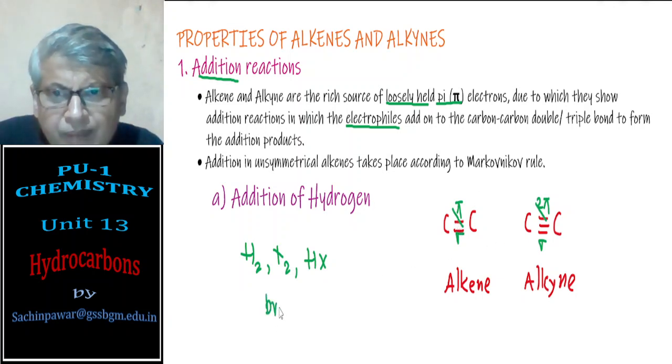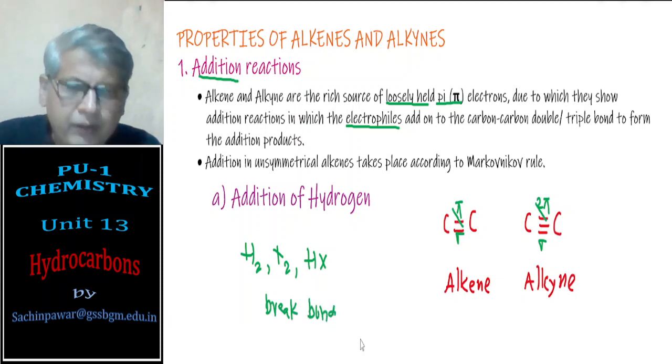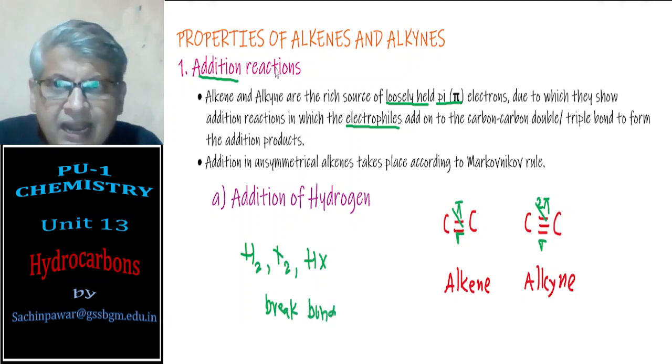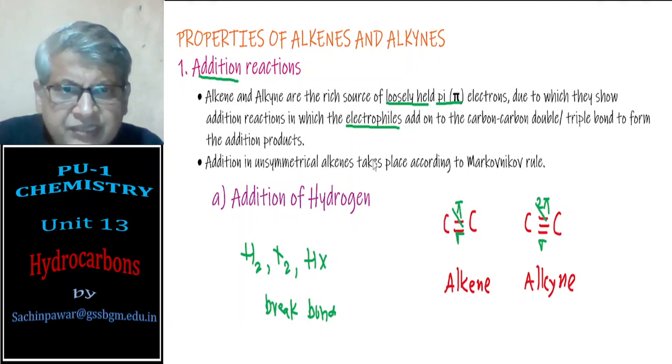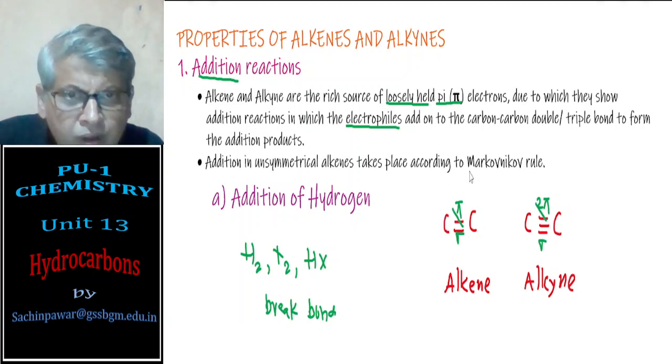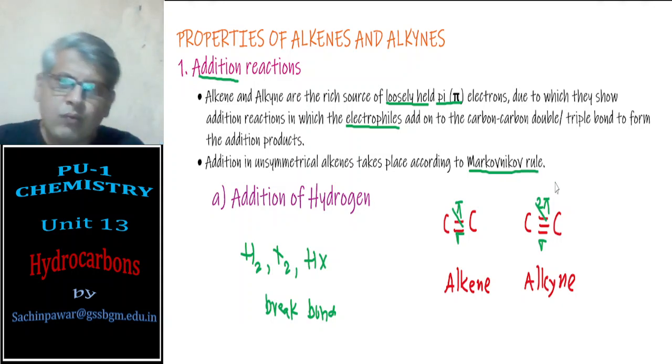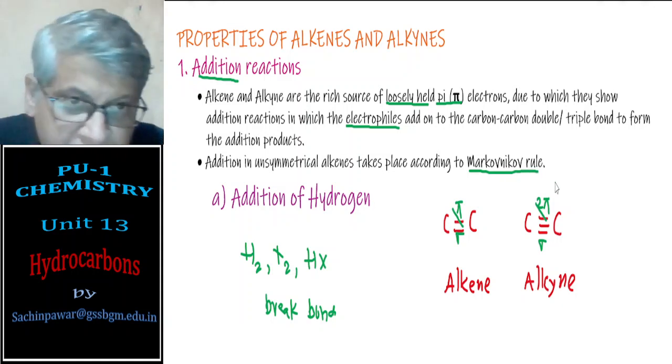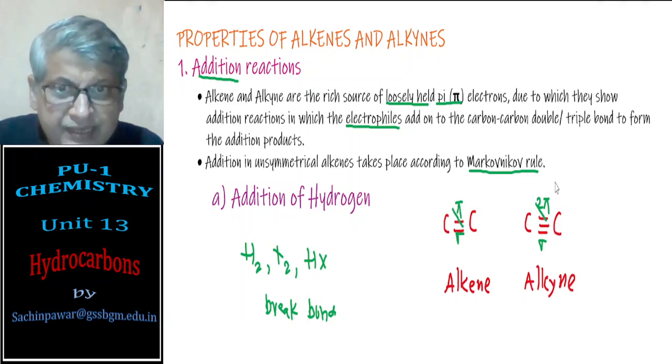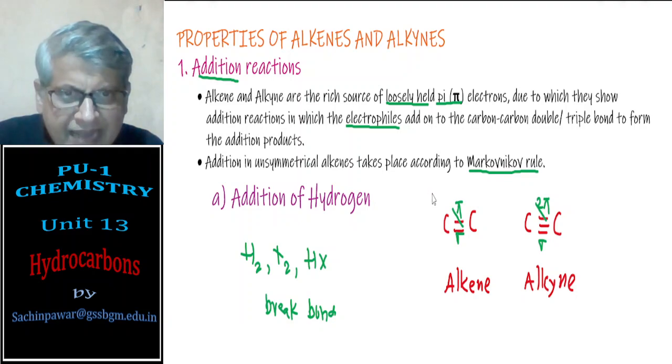Addition reactions may involve use of the Markovnikov rule and anti-Markovnikov rule. What is that? We shall see when it is required.